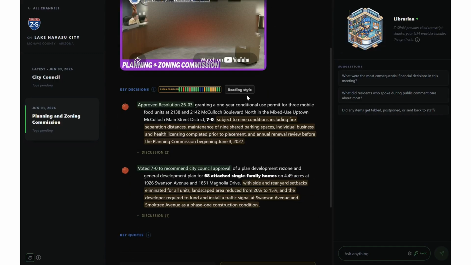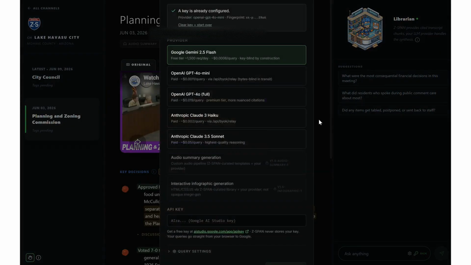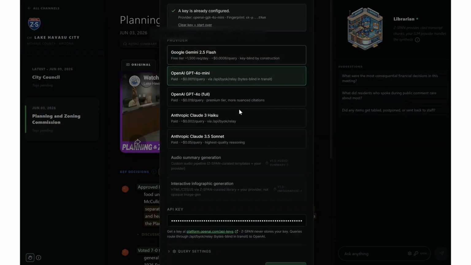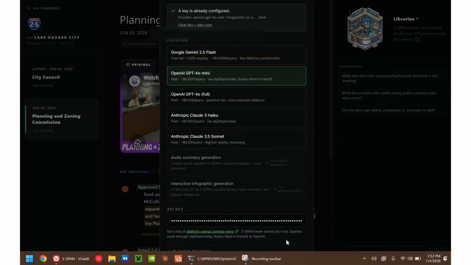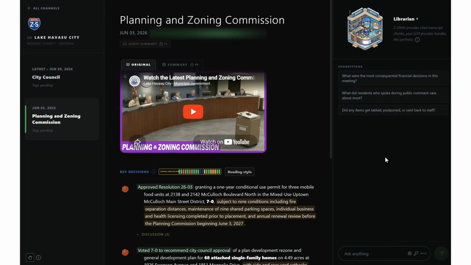Here you can also adjust the reading style, the indent style. And then here is the librarian. The librarian is a very interesting thing. You use it via bring your own key. I'm not going to explain how it works. It's really complicated. But yeah, 1 second. Okay, I went ahead and put in my key. It's sized a little weird. Sorry about that. Oh, my key's already configured, so I didn't need to do that. That's why it's weird. Okay, my key's configured. I'm now able to speak to the librarian.